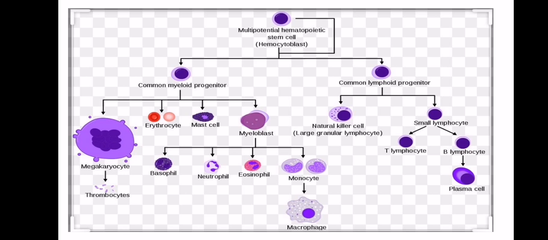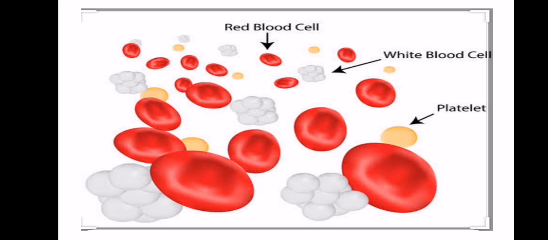Okay, the B lymphocytes are inactive cells. Basically, they don't have a direct role in combating the reaction. They basically divide into plasma cells, and then plasma cells form the antibodies which will combat the infection.